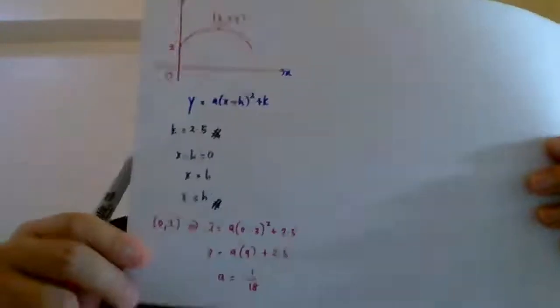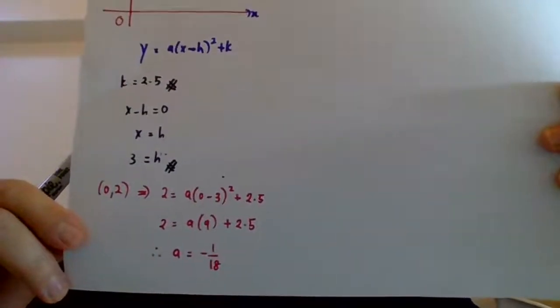So from the calculation, a is supposed to be 2 minus 2.5 divided by 9. The answer for a is negative 1 over 18.